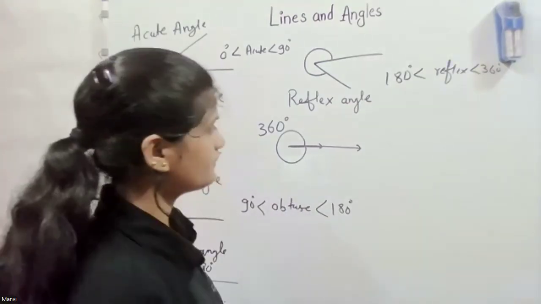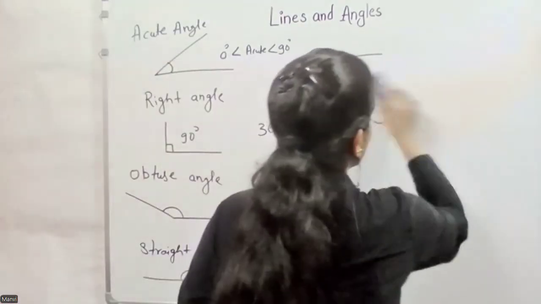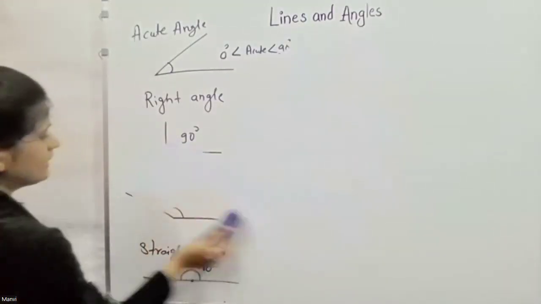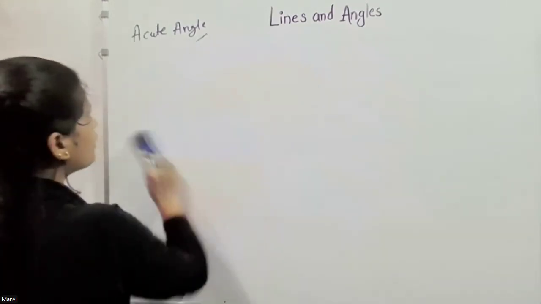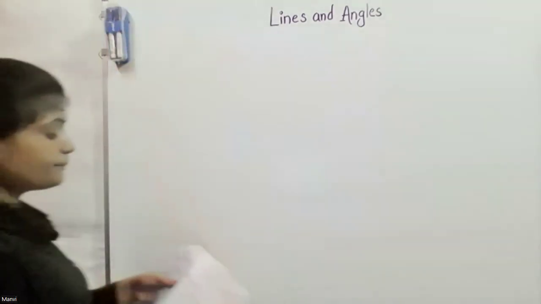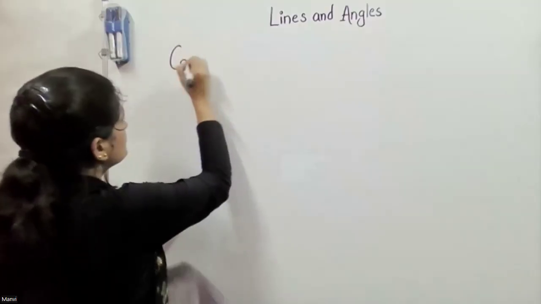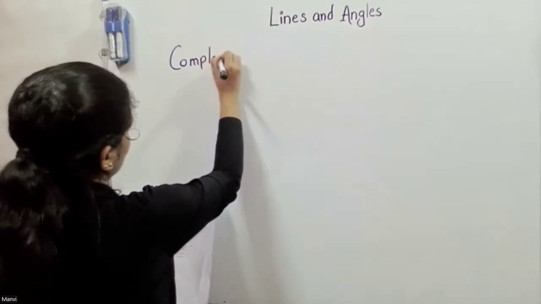Now there are a few pairs of angles. If we have two angles which add up to 90 degrees, we call them complementary angles. Complementary means a pair of angles which add up to 90 degrees.